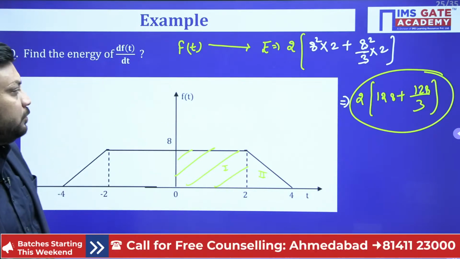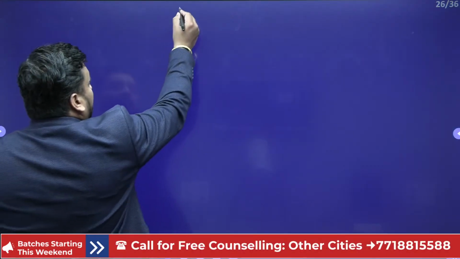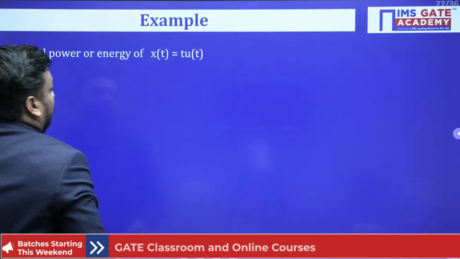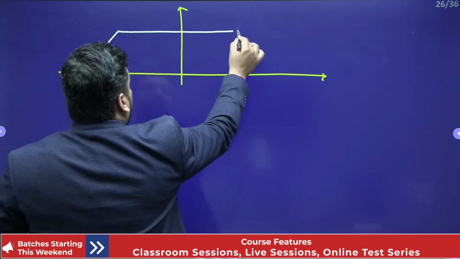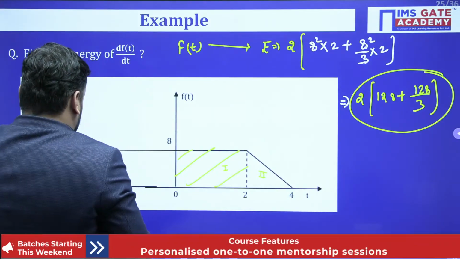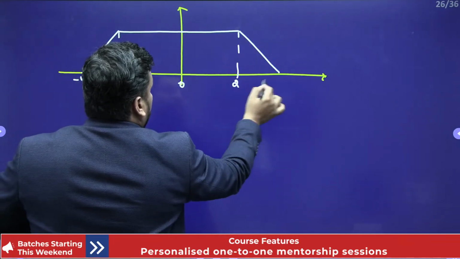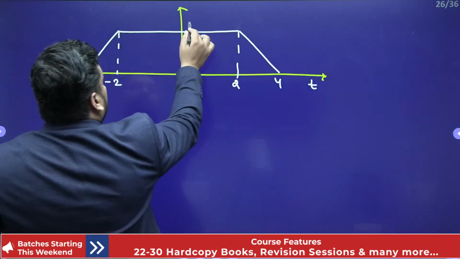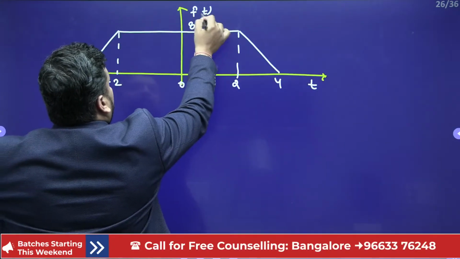Do reply fast. Now we are looking for dF(t)/dt. How can you differentiate this signal? Do you know, students? We already discussed the amazing short trick for how to differentiate the signal waveform. Because the signal is trapezoidal, just like this, we have the signal with -4, -2, 0, +2, +4 on t, and here is 8. So ultimately you need to tell me, children, that here we have f(t) with respect to time.